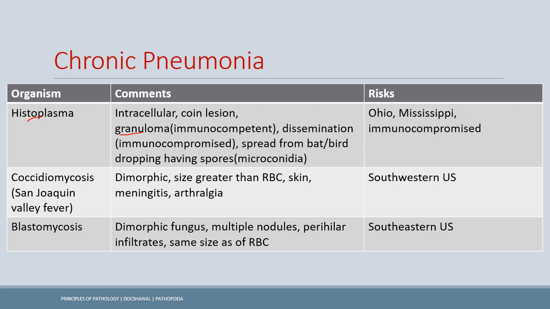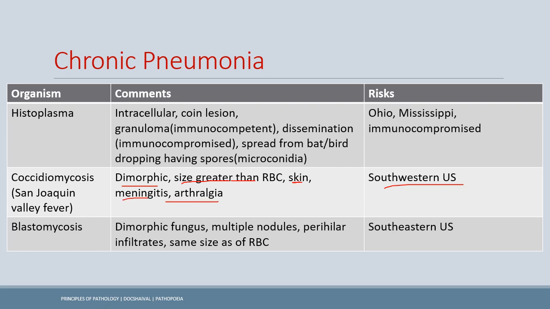Now coccidioidomycosis is common in the southwestern USA, and it has a dimorphic state. What is a dimorphic state? It means there is a different kind of structure at different temperatures. One crazy way to remember this is: mold cold and yeast heat. So in the cold temperatures it is in the form of mold, while in the body, in the presence of heat, it is in the shape of yeast. Okay, now the size is greater than RBC, which I've stated. It can also cause skin infections, meningitis and arthralgia.